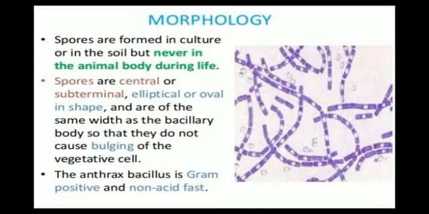Elliptical means oval in shape, and the spores are the same width as the bacillary body, so they do not cause bulging. Now the meaning of bulging is swelling outwards. That means they do not swell outwards of the vegetative cell.